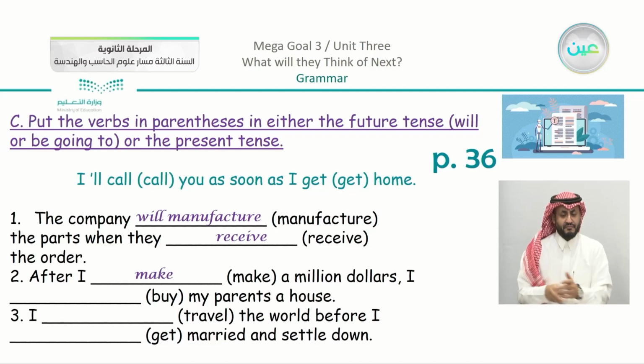After I make, so it's the base form, $1 million, I will buy or am going to buy, either one is correct, my parents a house. I will travel the world before I get married and settle down.